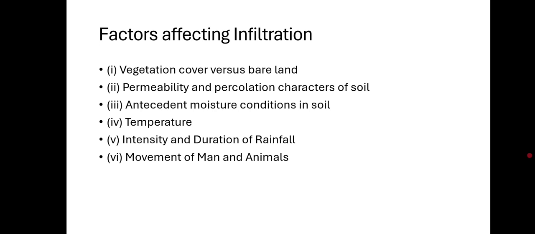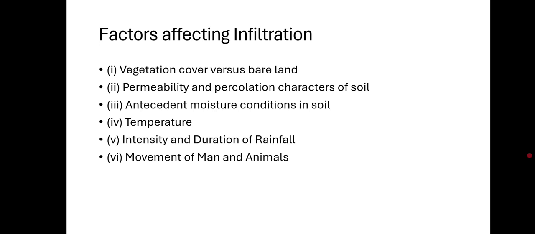The next factor is temperature. When water is warm, like in the summer season, it is less viscous, so it flows into the soil more easily. In freezing temperature, water turns into ice inside the soil. This blocks the small holes and can stop water from soaking in at all.